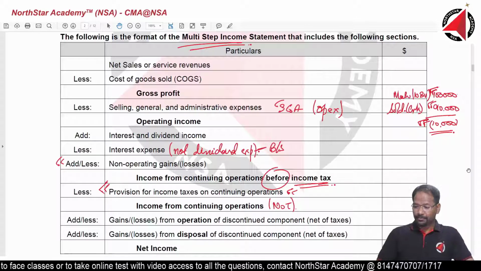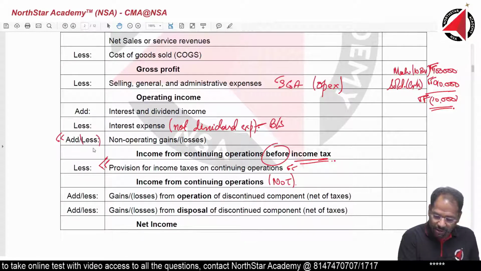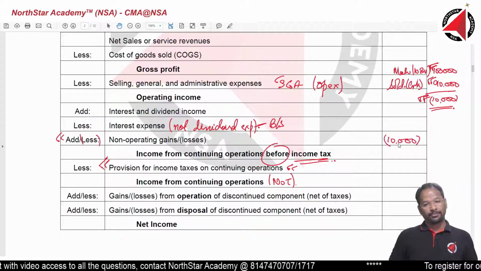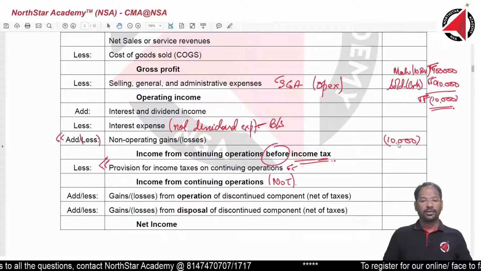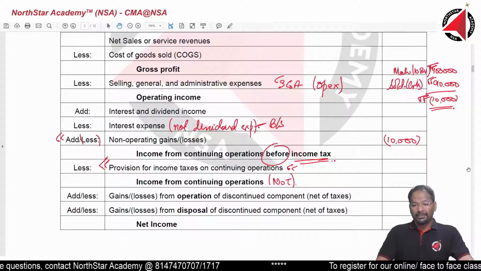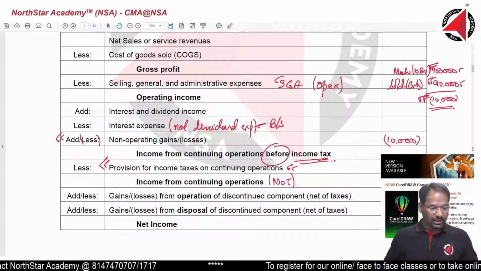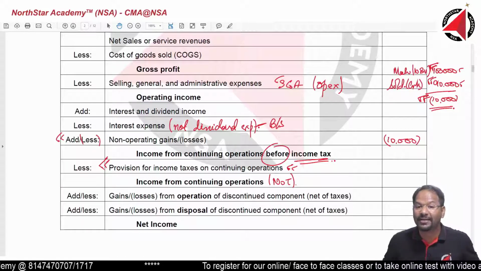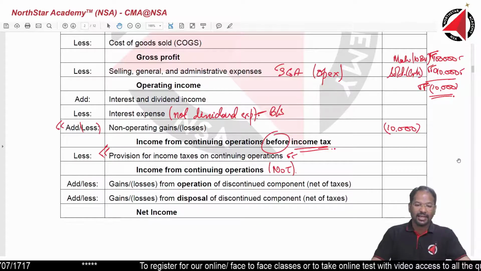Alright. Now, in this case, a loss will come. This is the loss and 10,000 will become a loss. Alright, like this it will come. Some other machinery has been sold at a gain. Only the gain portion will come here. The remaining portion, this 90,000 and this 100,000, will go where? It will go to the balance sheet. Alright, it will get adjusted in the balance sheet.